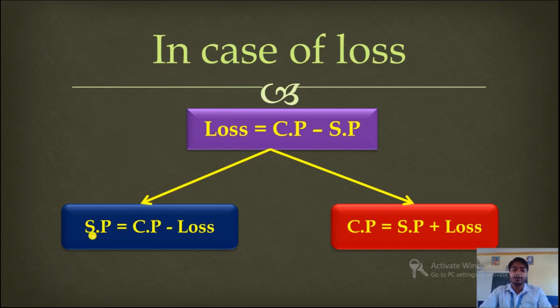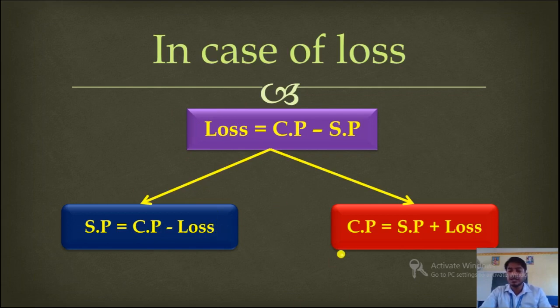So SP is equal to CP minus loss. You move SP this side, then it will become positive, and you move loss this side, and it will become negative. So SP is equal to CP minus loss.